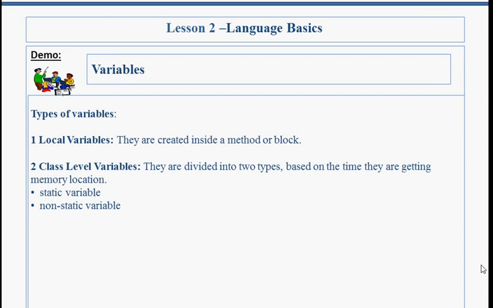Non-static variable. Non-static variable gets memory location when object is created using new keyword. They get memory with respect to object, so they are also called object variables or instance variables. They get destroyed when object is unreferenced or its reference variable is destroyed. Its scope is scope of object.